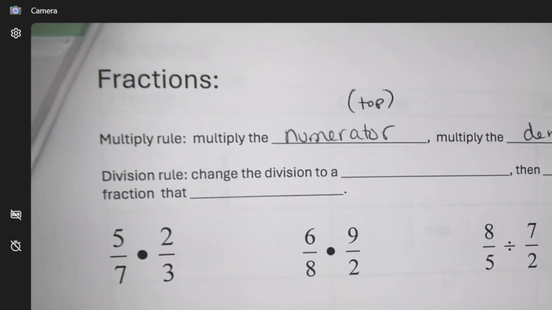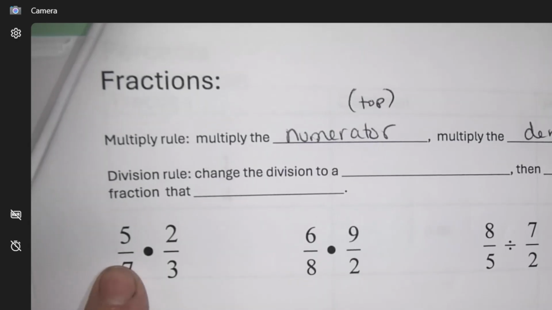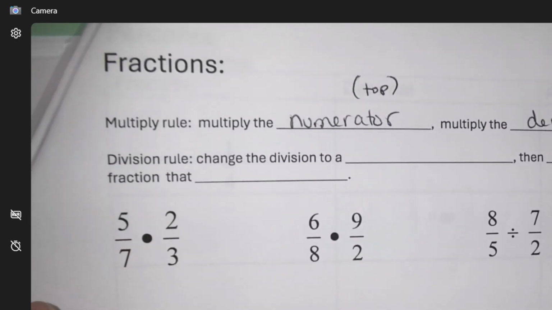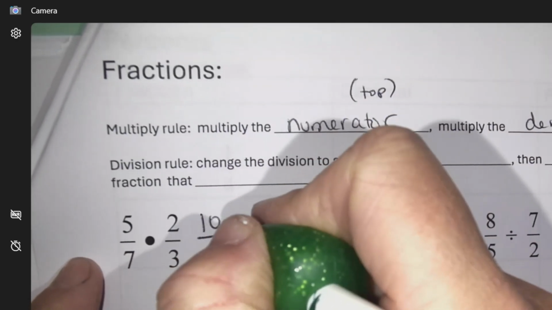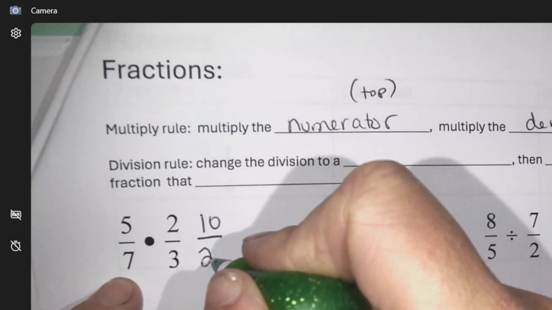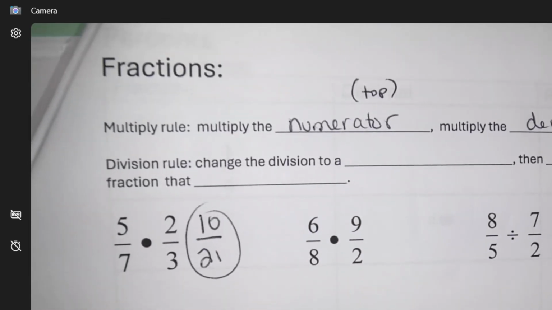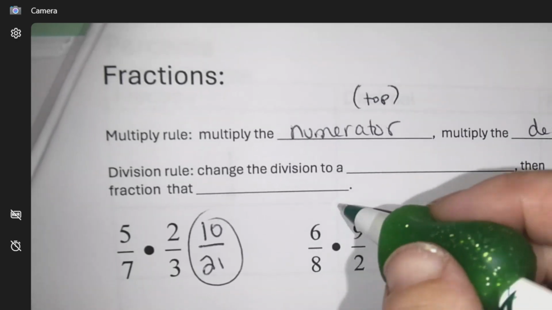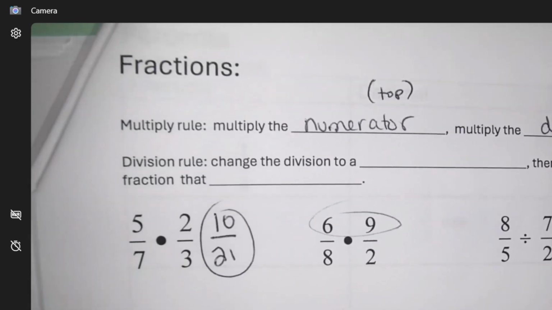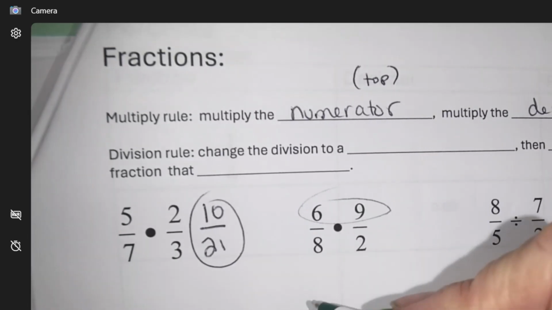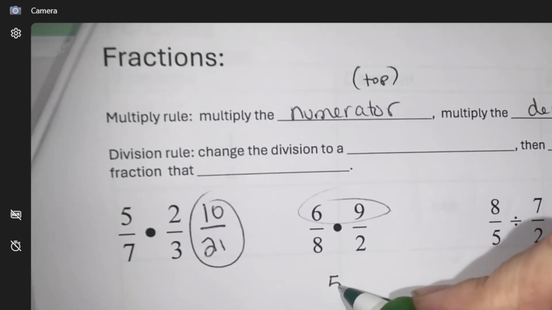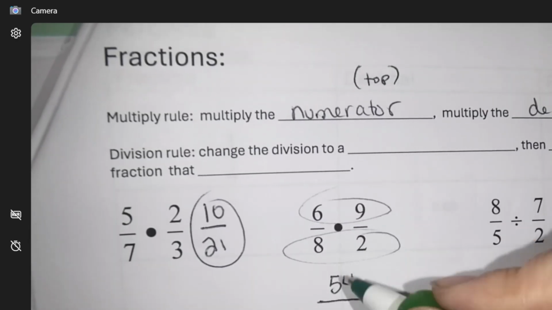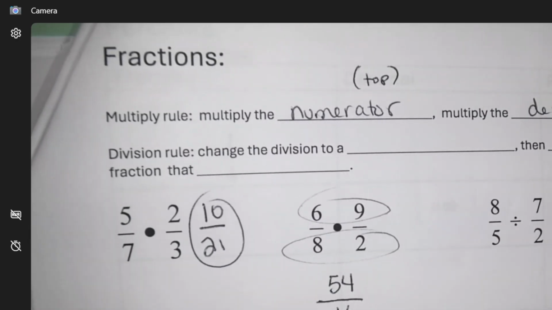Okay, so what do I mean by that rule? This is it. So what's the top times the top? 10 over 21. Okay? So same thing, multiply the numerators. 54 and 16.